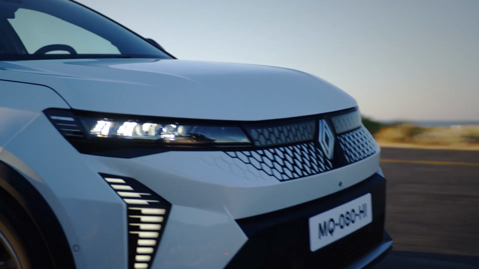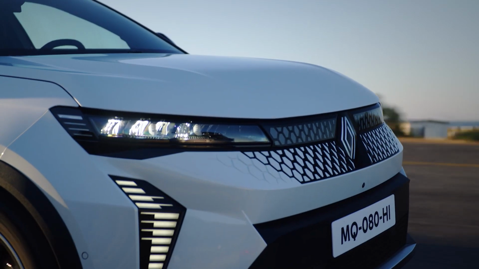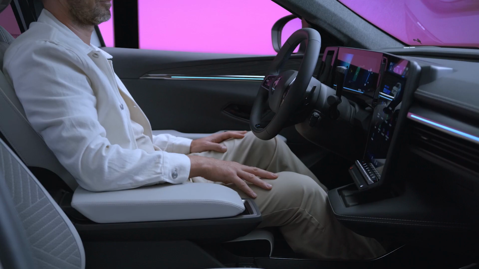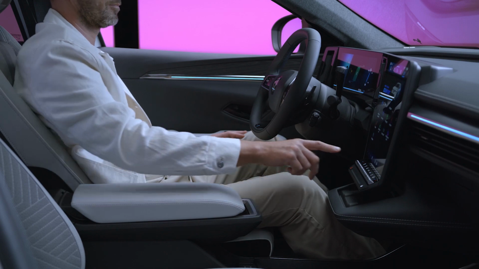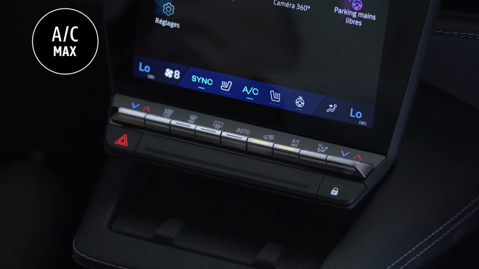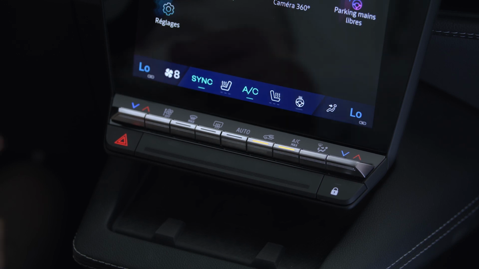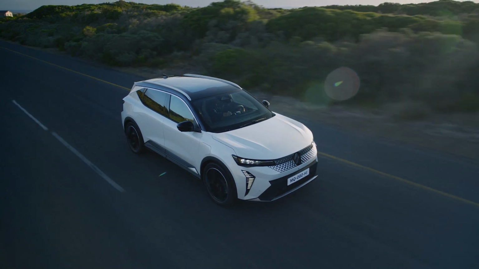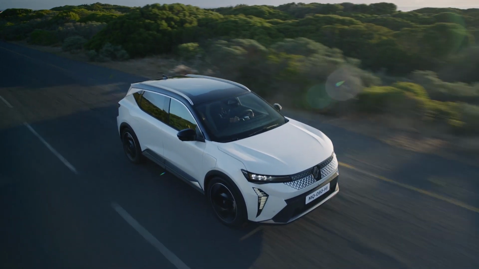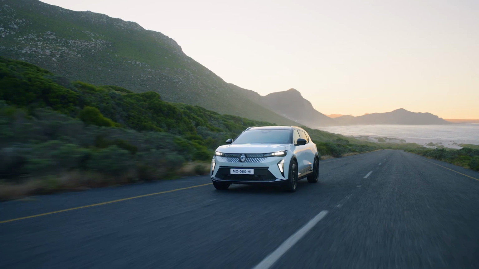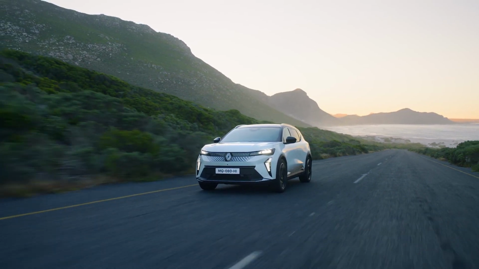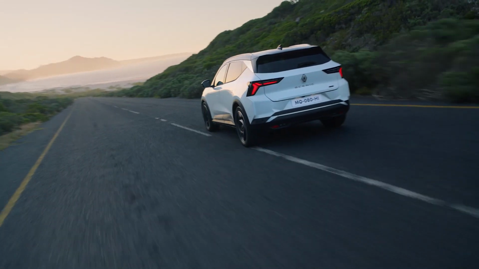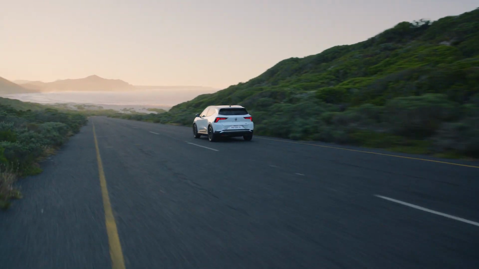Press this button to switch the rear screen de-icer or demister function on or off. Use the Max AC button to turn the air conditioning system up to full power. Lastly, to avoid introducing polluted air into the passenger compartment, for example in traffic jams, your vehicle automatically activates the air recirculation function based on the quality of the outdoor air. The ventilation then operates with a closed circuit.